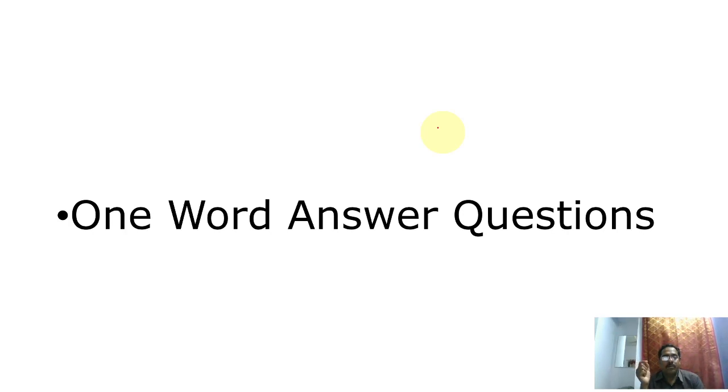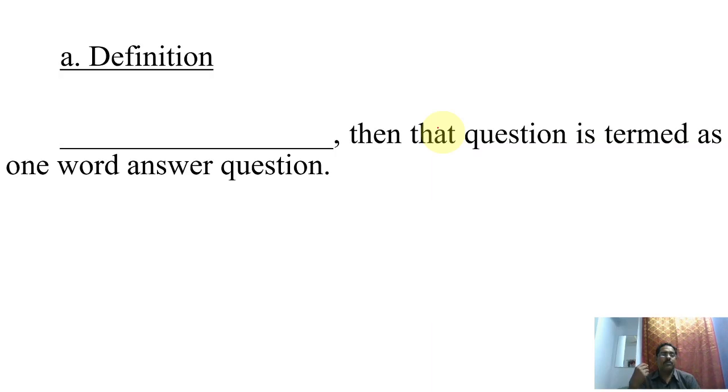Now we will go to today's topic, one word answer question. How are we going about writing this, the art of writing questions, the art of constructing questions? We go normally in four parts. One is definition, the second is criteria of writing the question, the third is advantages, and the fourth is limitations. So in that way we'll proceed. Definition: dash. Then that question is termed a one word question. So we have to fill the dash. Can you?